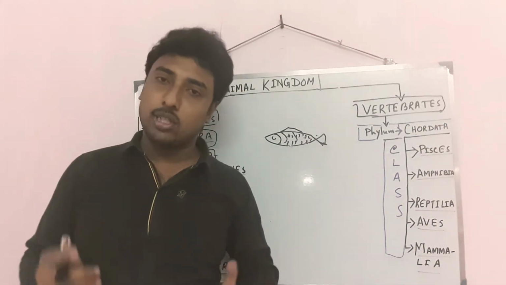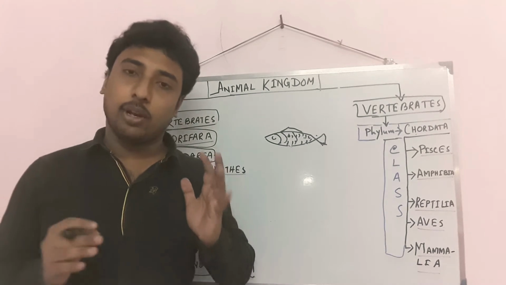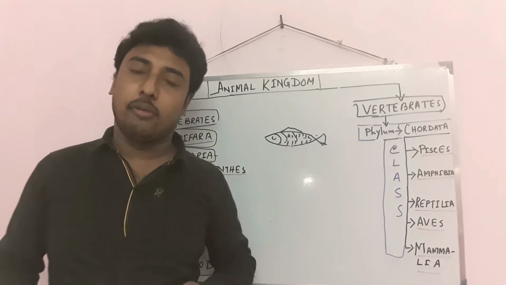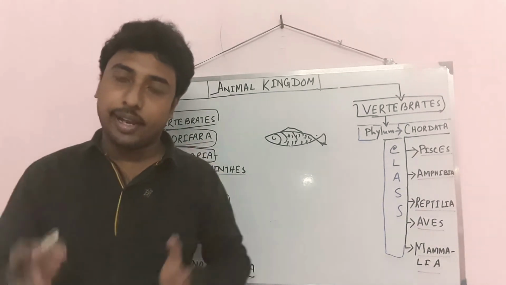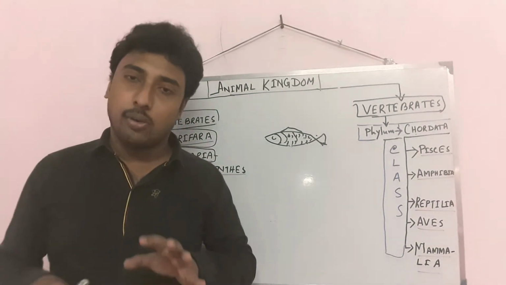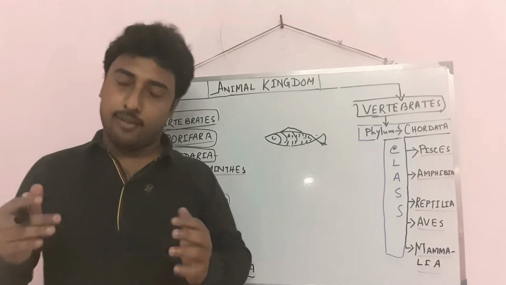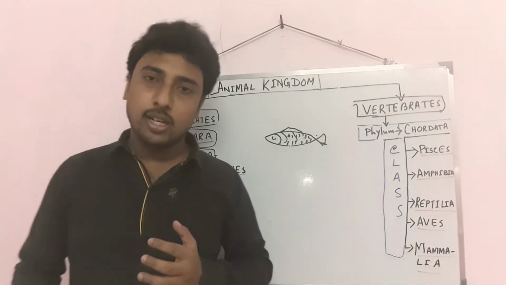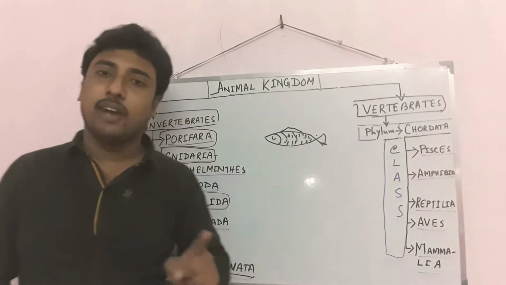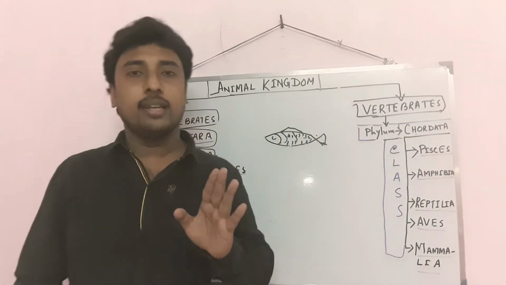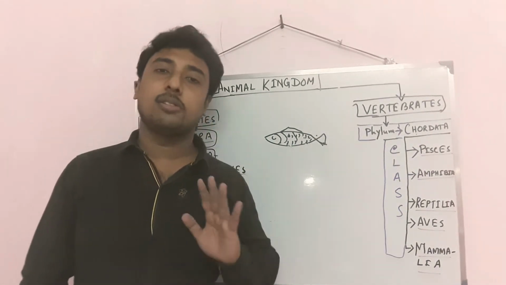So they have a two-chamber heart, a boat-like body covered with scales. They are fully aquatic in nature. They have fins for swimming in the water, and gills for respiration. The class Pisces is divided into two different parts: Chondrichthyes and Osteichthyes.